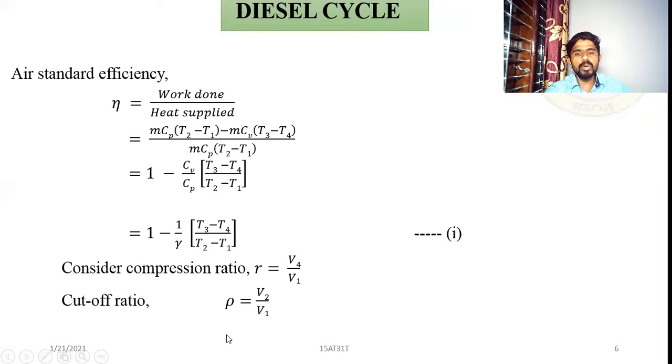Cutoff ratio is equal to rho, that is equal to V2 by V1. The cutoff point is the second point. So what happened in that cutoff point? Heat addition is stopped, cutoff. So that's the reason it is called the cutoff point. So the cutoff ratio is equal to rho, that is equal to V2 by V1.